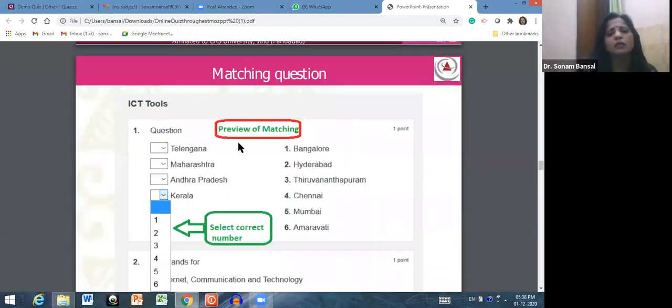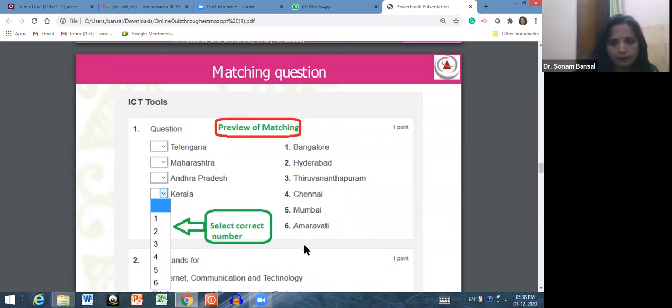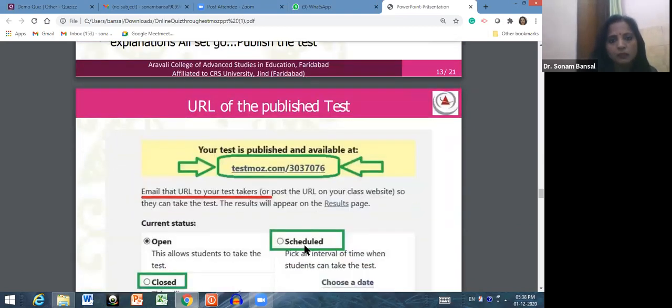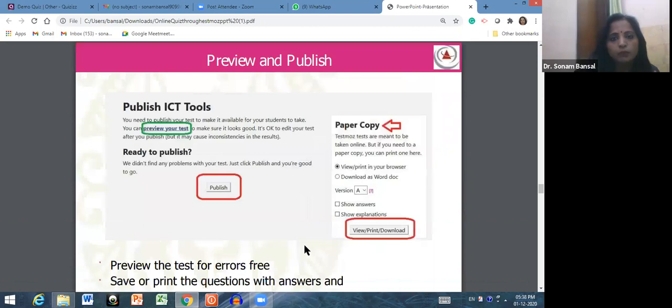This is how you can generate matching questions. Matching question 1 with 2. And then filling the blanks and many more choices are there. Preview and publish. You can preview and publish your test with the help of this.